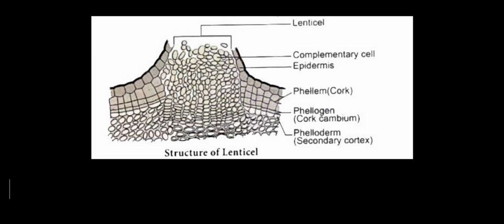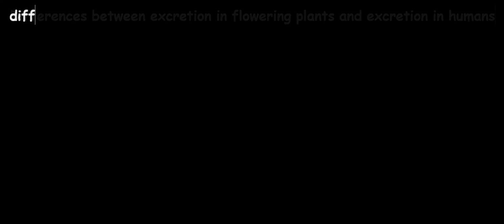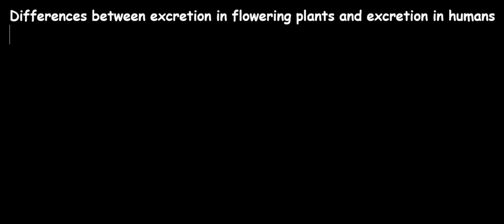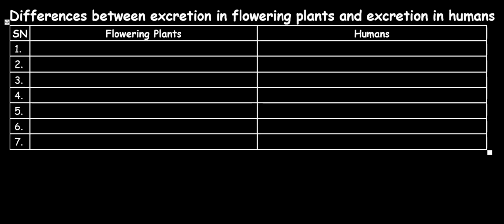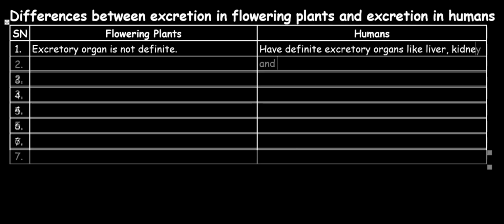So now that we have looked at excretion in plants, we are going to be taking the differences between excretion in flowering plants and excretion in humans. We'll be doing that with a table. So this is the table we'll be using to talk about the differences. For the first difference, in flowering plants, excretory organs are not definite, while humans have definite excretory organs like the liver, the kidney, and skin.